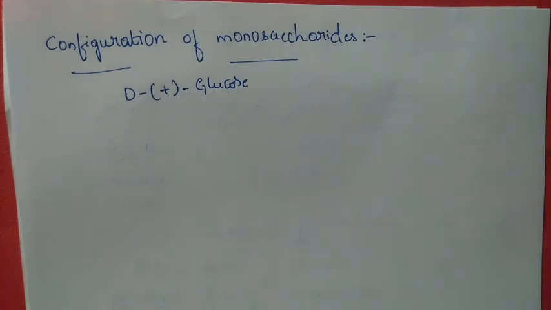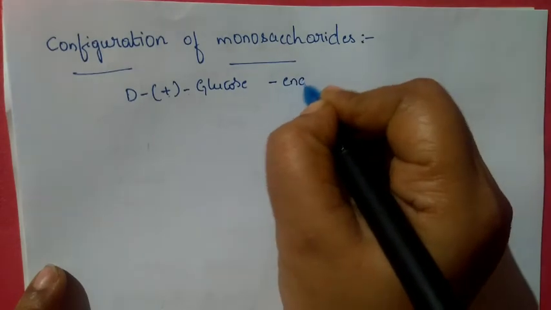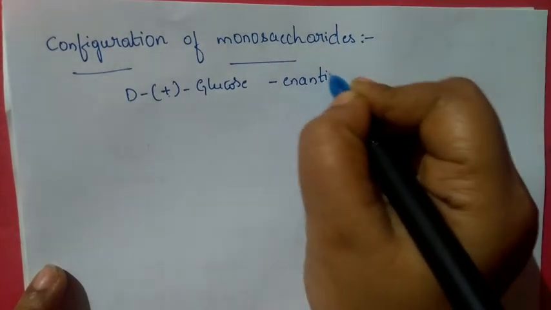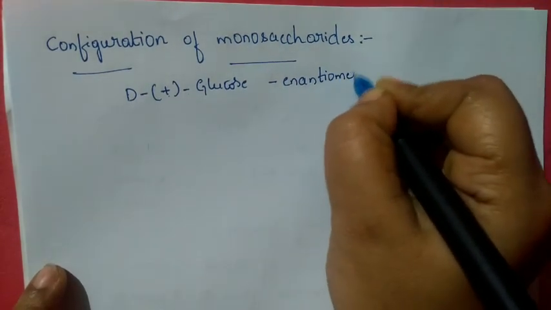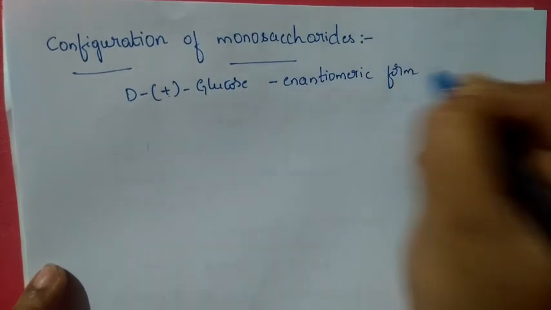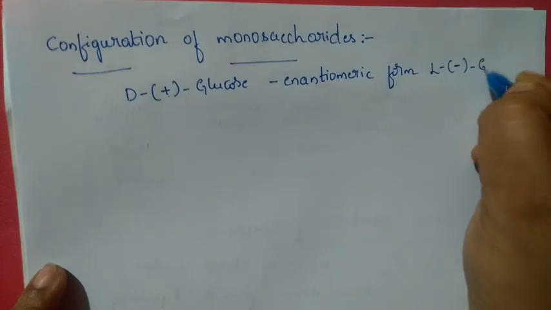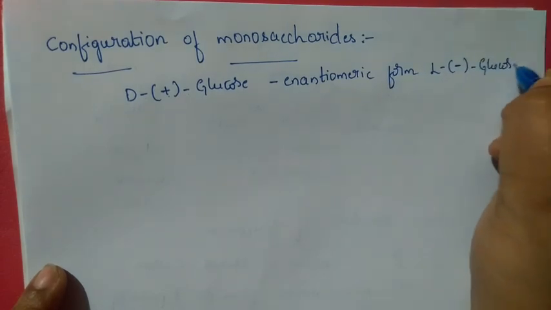So we know that glucose is optically active. It is an optically active substance. So we have D here. Likewise, we have the enantiomeric form of this one. We know that all these forms have enantiomeric forms. So the enantiomeric form of this one will be L minus glucose.